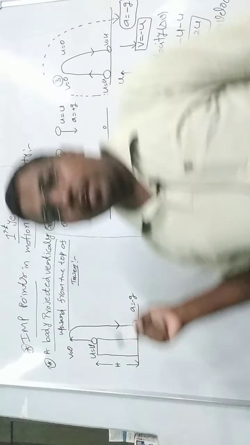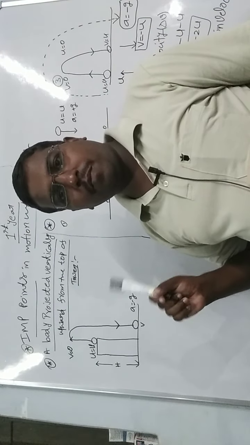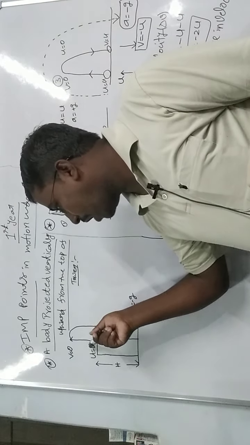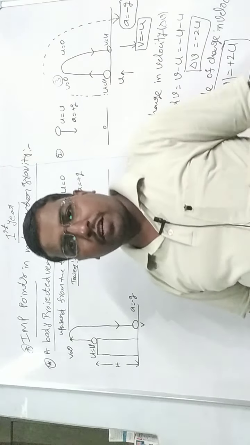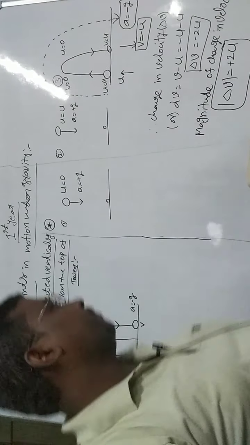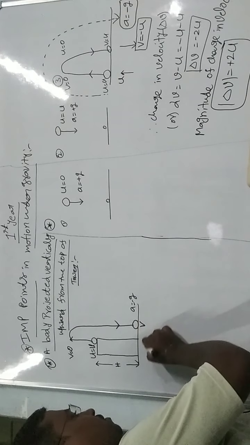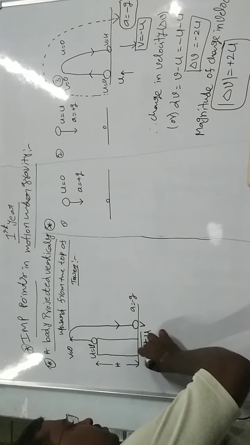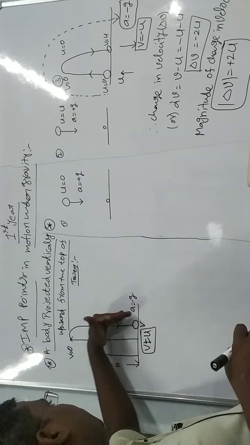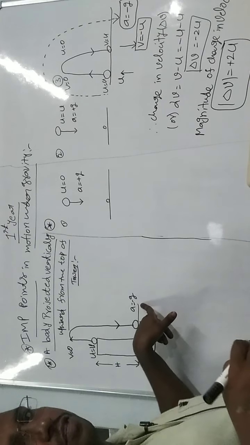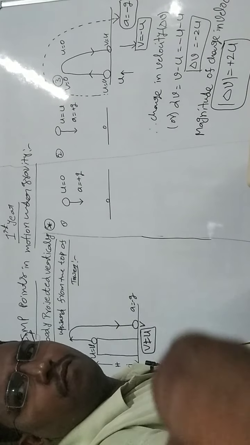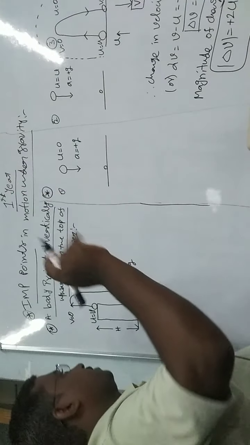But in this case, the object is not thrown upward from the ground, it is thrown from a certain height above the ground. That's why in this case v is not equal to u. This is an important point. And we consider the total journey with acceleration taken as a equal to minus g.